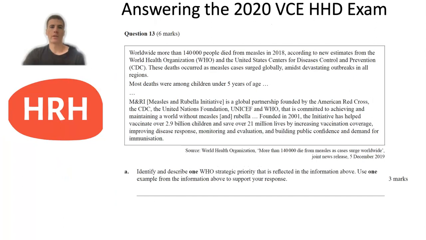You can see here question 13 from the 2020 exams was 6 marks, and it started with some stimulus material regarding an outbreak of measles and that 140,000 people had died in 2018 according to the WHO. For part A, there were 3 marks available, and it asked you to identify and describe one WHO strategic priority that's reflected in the information above, and use one example from the information to support your response. You'll see there are quite a few parts to that question: identify and describe the WHO strategic priority, and then give an example from the information to support your response.